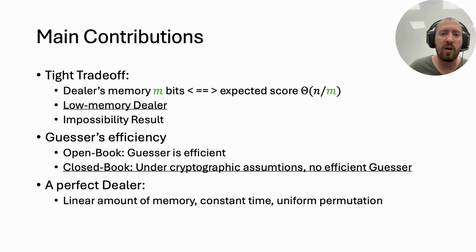Another contribution of ours is a perfect dealer, namely one that uses order n bits of memory, runs in constant time in the worst case, and generates a uniform permutation. This bridges the gap between Knuth's dealer that uses n log n bits and runs in constant time, and the bitmap dealer that uses n bits and runs in super constant time. We will start with discussing the low memory dealer and then show the crypto-assisted one.